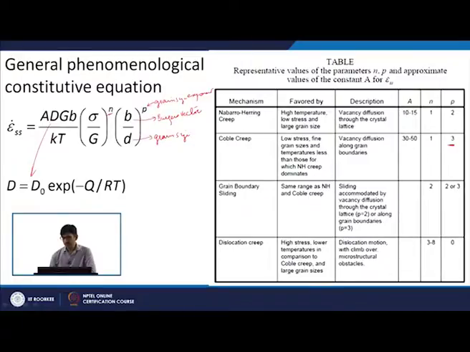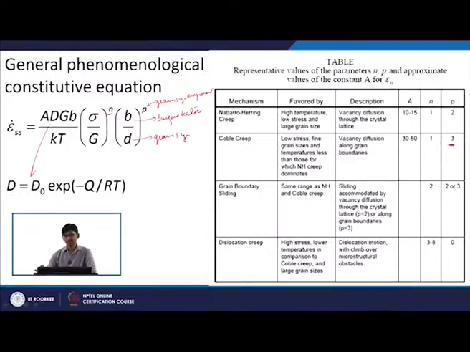It involves dislocation motion with climb over microstructural obstacles. N is around 3 to 8 and P is 0. So, there is no grain size dependence in dislocation creep, and there is a high stress dependence, whereas in diffusional creep the stress dependence is very small.